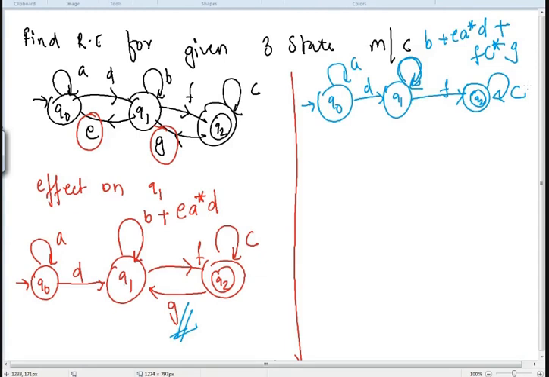Now if you observe this part, I can eliminate the Q1 state, right? To eliminate Q1 state, how am I going to proceed? I will write Q0, a self loop of A. अब देखो जब मैं Q1 को eliminate करूंगी लेकिन D और F तो कंपलसरी है और बाकी की जो सेल्फ लूप है यहाँ पर, ये जो सेल्फ लूप के अंदर B plus EA star and so on है ना, that is a whole star.